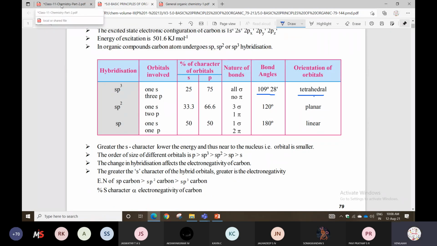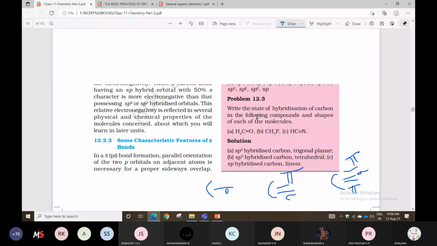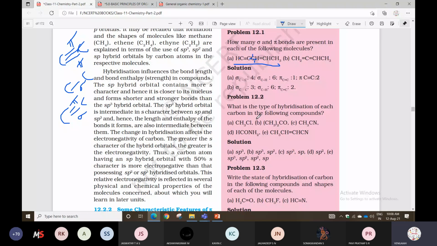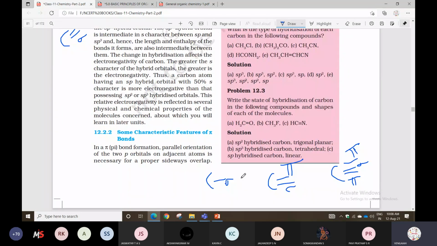So based on today's topic, we are solving two types of questions. Type 1, they're asking how many sigma bonds and pi bonds are present in each molecule. They will provide one molecule, and you can calculate how many sigma bonds and pi bonds. That is one method. Second, they will provide a compound and you can identify the hybridization.